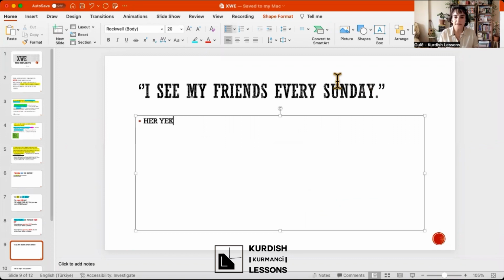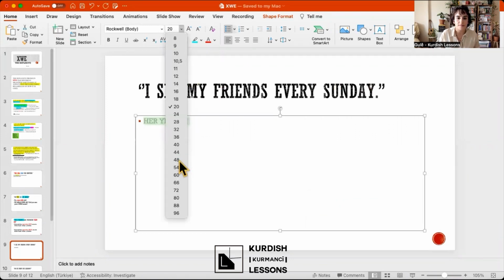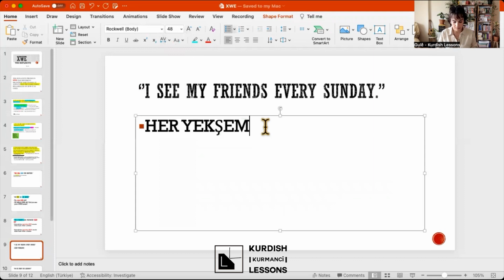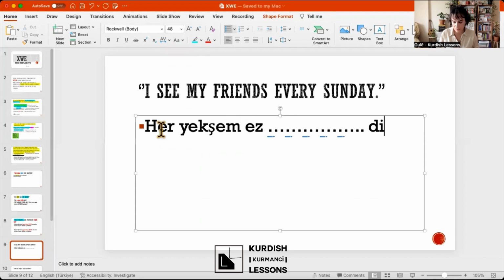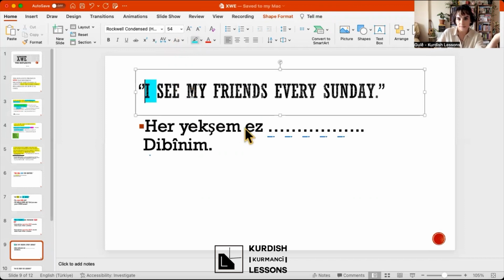So, her reaction as. Here there will be an object. The verb is binam, right? I see, I meet my friends. Here the subject is I, and the object is my friends. So I and my friends are one person.